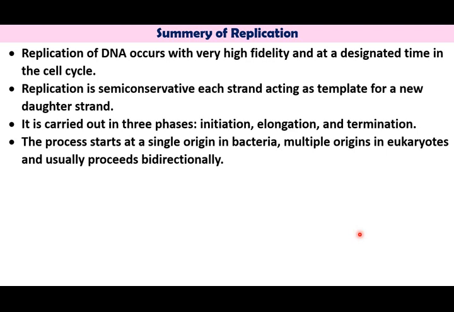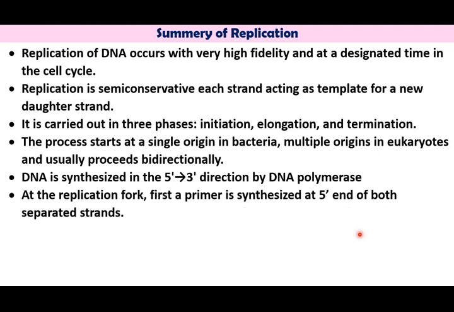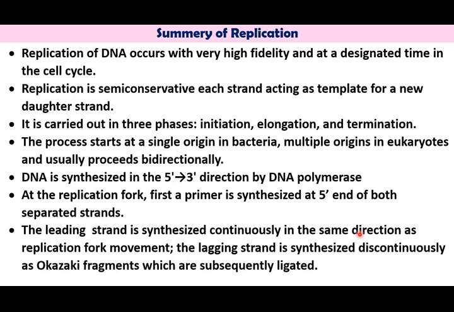The process starts at a single origin in bacteria and multiple origins in eukaryotes and usually proceeds bidirectionally. DNA is synthesized in the 5' to 3' direction by DNA polymerase enzymes. At the replication fork, first a primer is synthesized at the 5' end of both separated strands. The leading strand is synthesized continuously in the same direction the replication fork moves, and the lagging strand is synthesized discontinuously and results in the formation of Okazaki fragments.